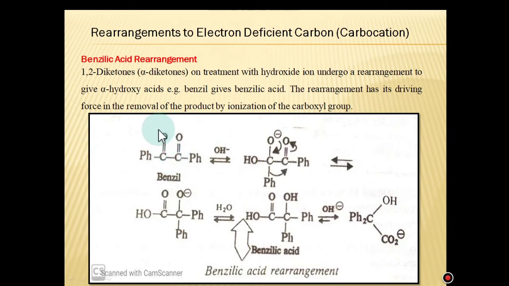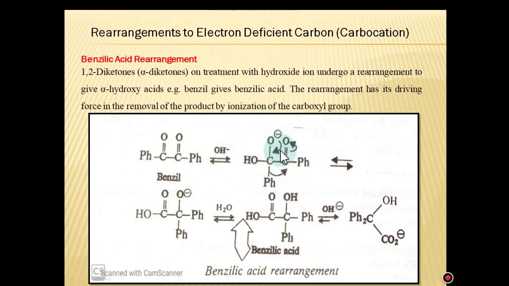You know that in the previous class we discussed that these carbonyl carbons act as an electron deficient center and show nucleophilic addition. The hydroxide acts as a nucleophile. So this nucleophile attacks that carbon and the formation of this type of alkoxide ion takes place. After the formation of this alkoxide ion, there is a shifting of electron cloud.